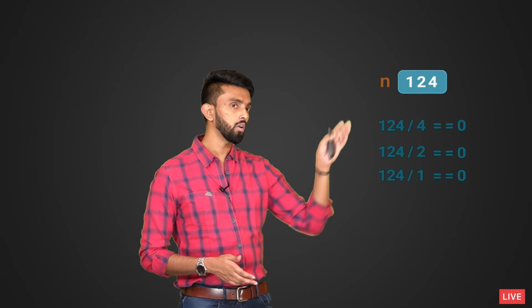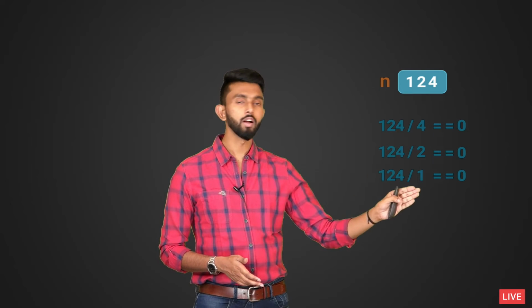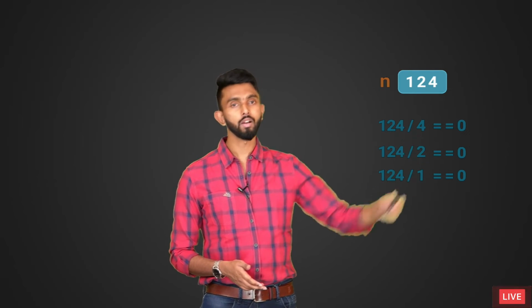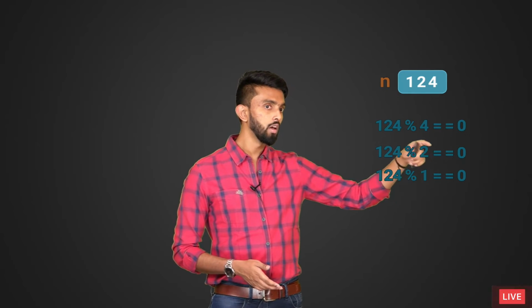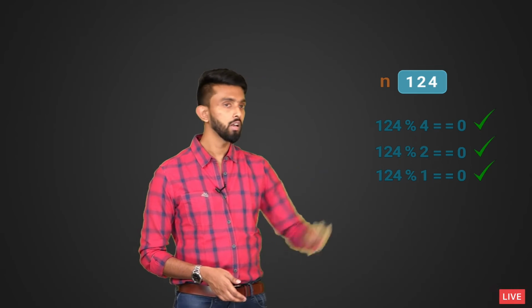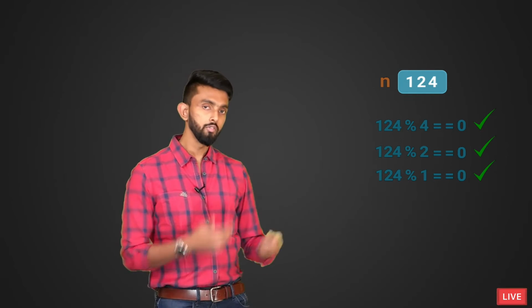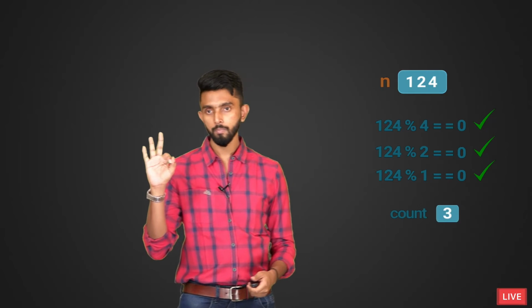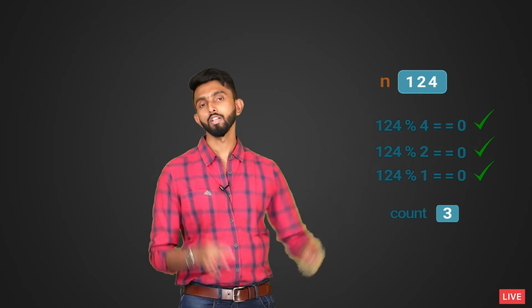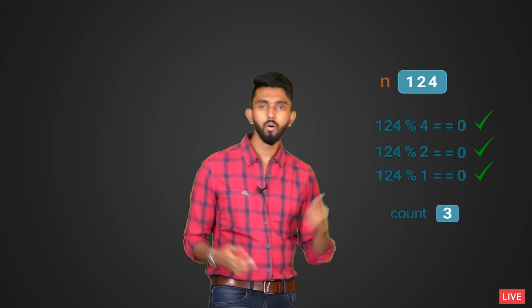Okay, so the question is very easy. N is 124. 124 divided by 4, divided by 2, divided by 1. Each thing will perfectly divide it. I'm putting ticks, right. So obviously all the digits can perfectly divide the number, which means what you must return is 3. Any confusion? That is the count of divisors. If there were 2, the answer would be 2. How are we going to do this?